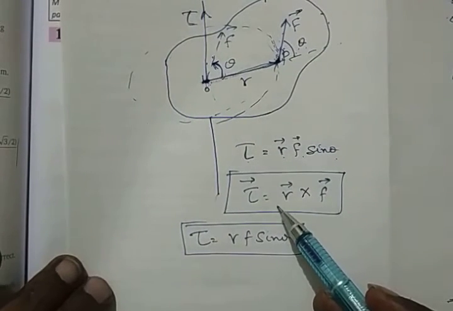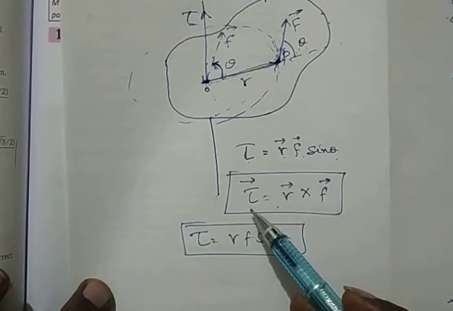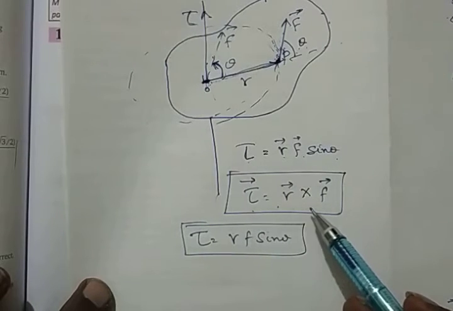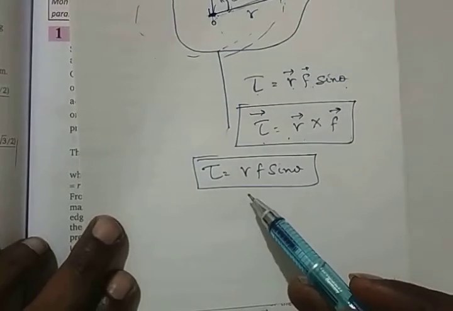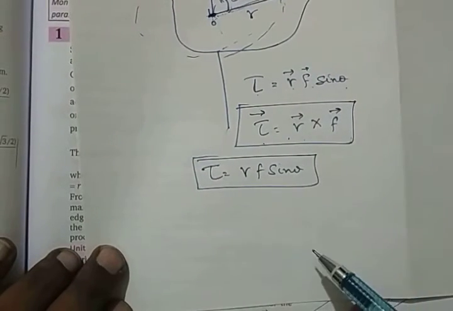And write the next line. It is also a cross product. Torque vector is going to be equal to R vector cross F vector, and you can write its value as RF sine theta.